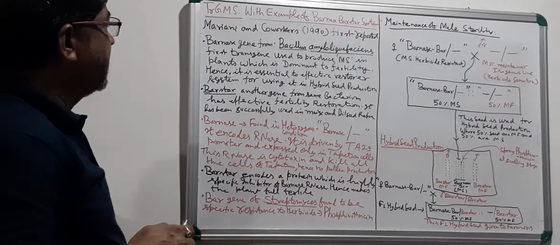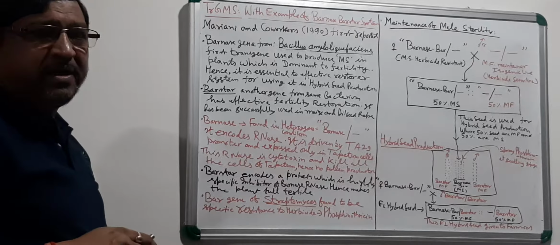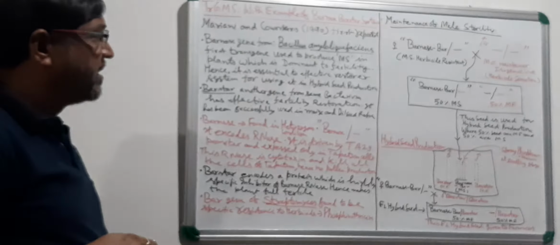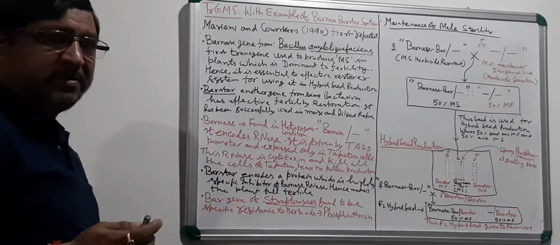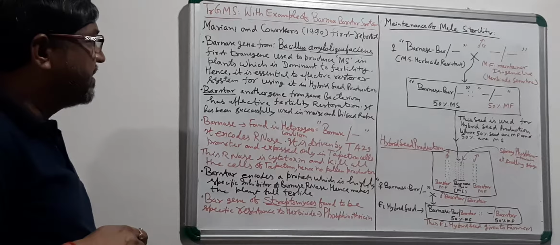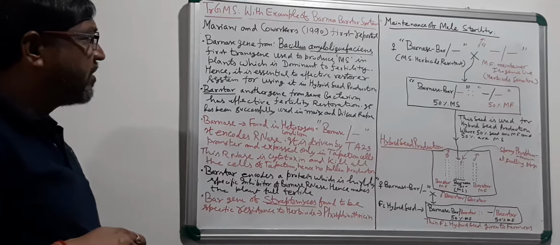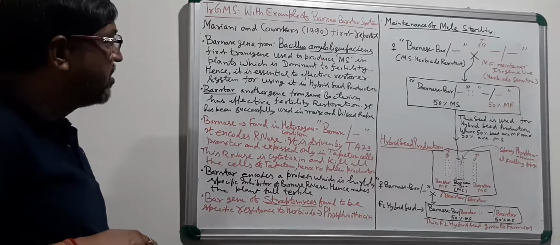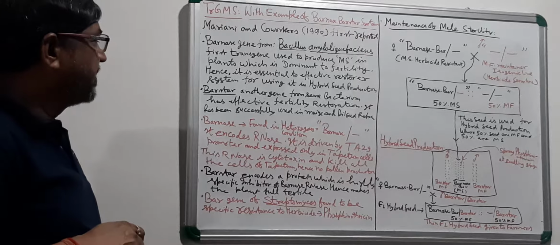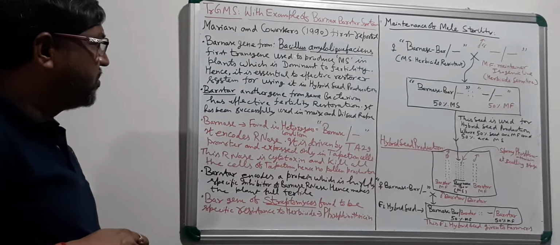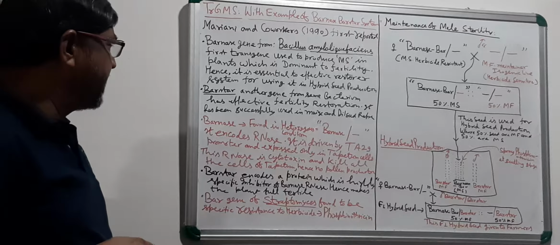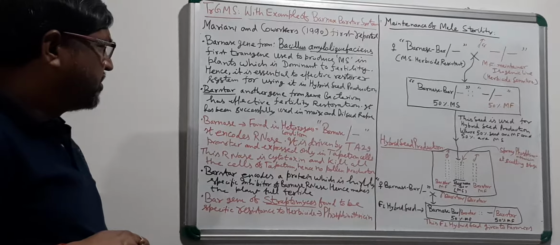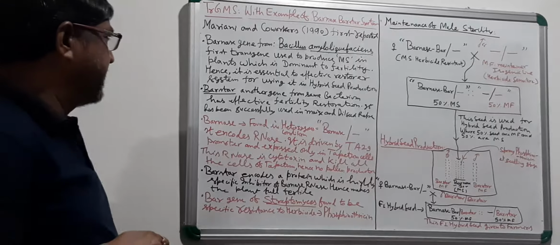As you know, Mariani and co-workers in the year 1990 first reported this Barnase gene, which was taken from a bacterium known as Bacillus amyloliquefaciens. This is the first transgene used to produce male sterility in plants, which is dominant to fertility.